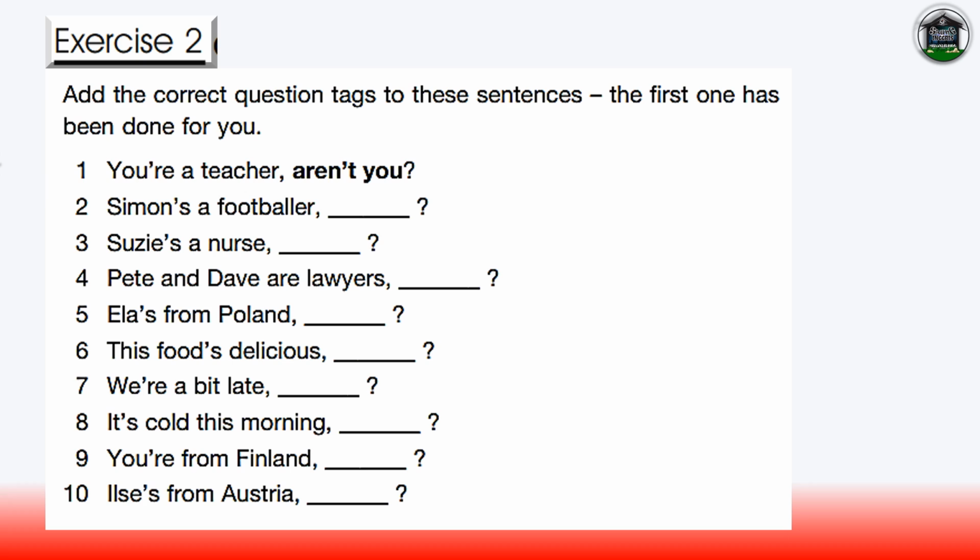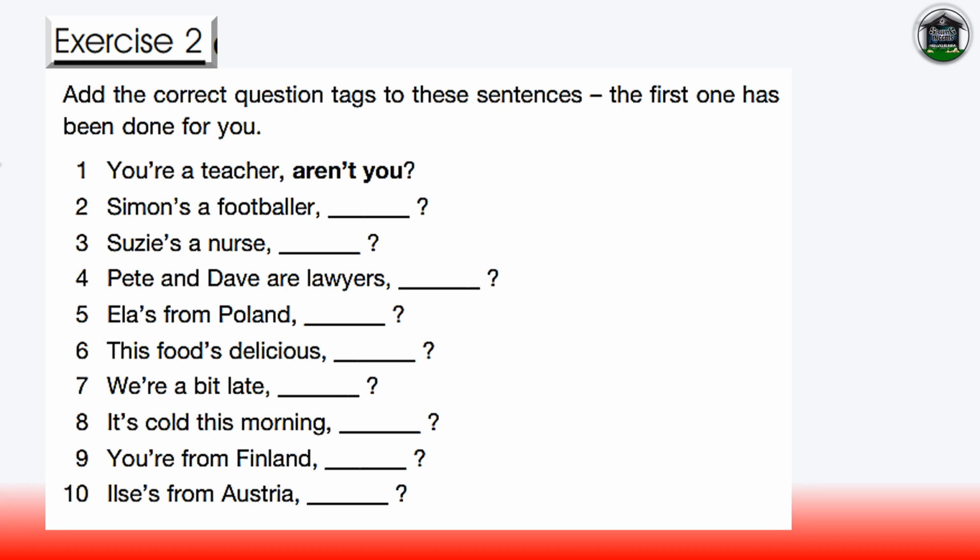Unit 1, Exercise 2. This exercise is to help you practice question tags. For example, you hear, You're a teacher. And you have to add, Aren't you? You're a teacher, aren't you? There'll be a pause for you to repeat the whole sentence, including the correct question tag. Then you'll hear the correct answer. Okay, over to you.